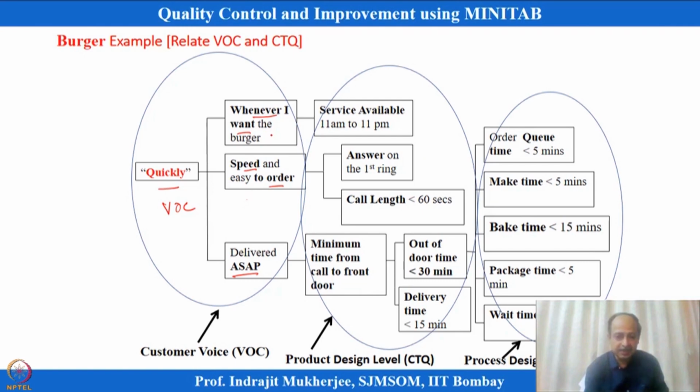So, we can think of this as voice number 1, with sub voices: this is sub voice number 2, and this is sub voice number 3, like that. Here also I am not specifying anything. The customer is mentioning that by quickly I mean these things, it should be very fast. When I place the order, you should deliver as soon as possible, and whenever I want it, I should get it basically.